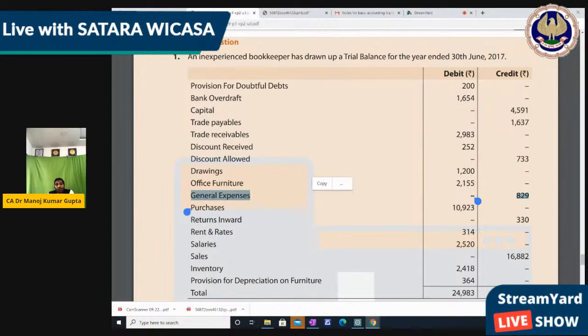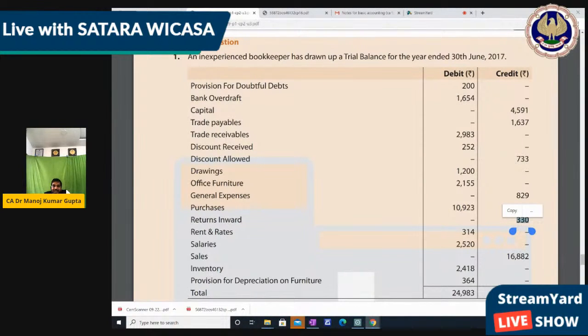Return inward is goods inward, when it is sales return. We had a sale, and it has come back. That is called return inward. So it's a sales return. If sales come on the credit side, then sales return should be debit side. Am I right? Yes. So sales return should be debit. It's credit. It's wrong, right?